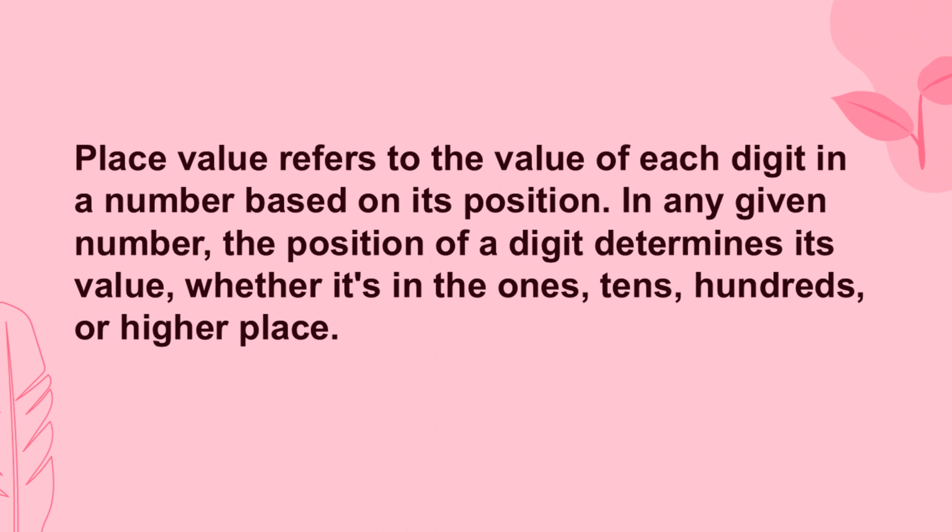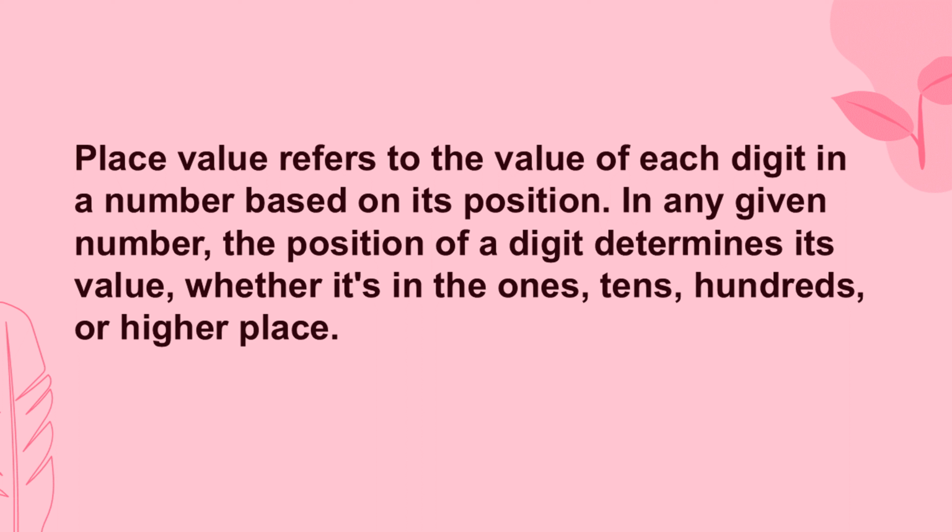When we say higher place, we know we are multiplying by 10, which will give you thousands, right? And then we have what? What do we have next? We have tens of thousands, and then we have hundreds of thousands, and then we have millions.